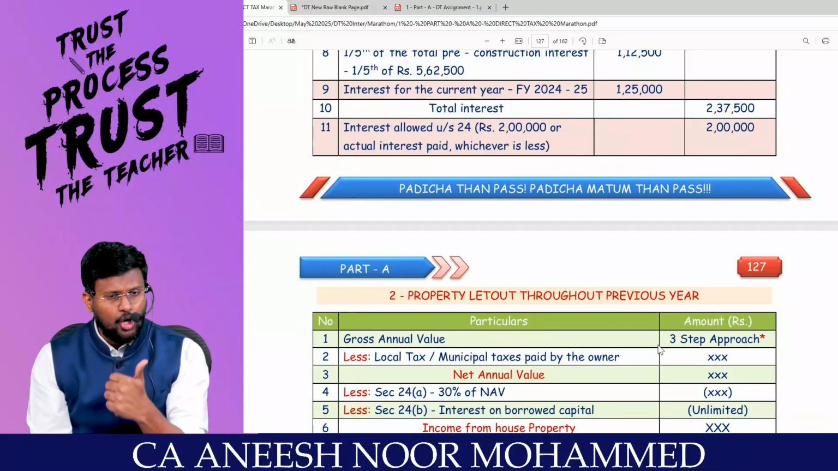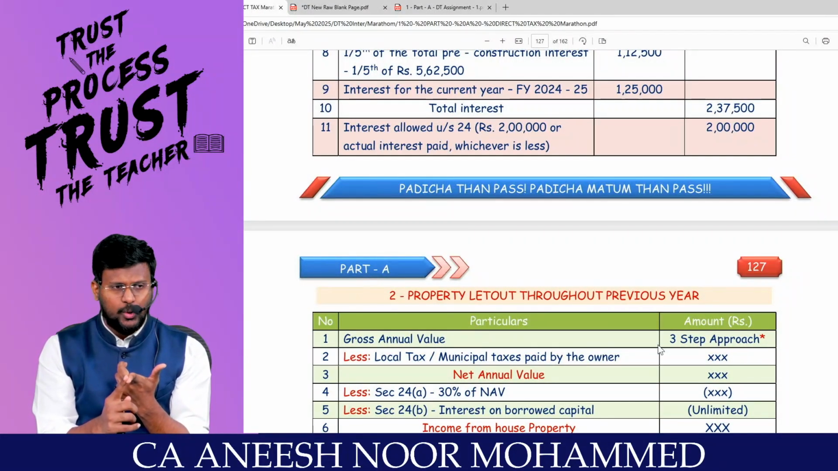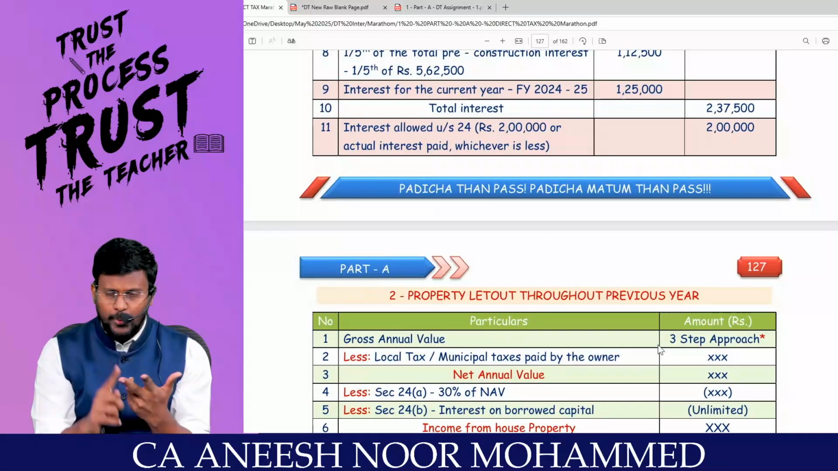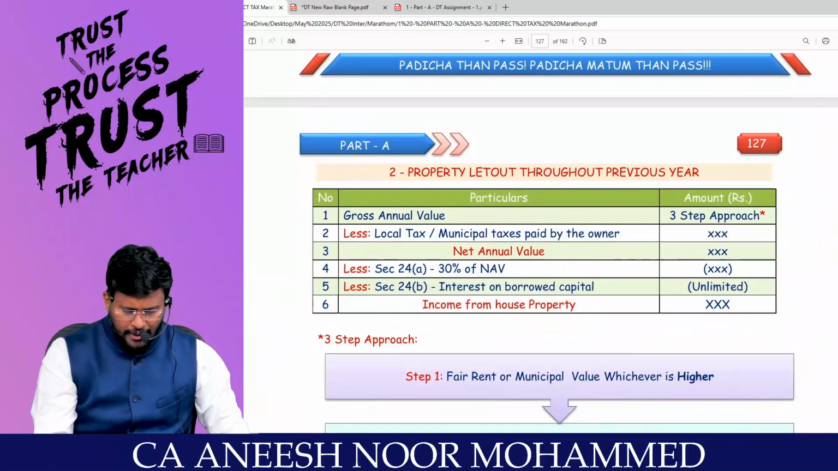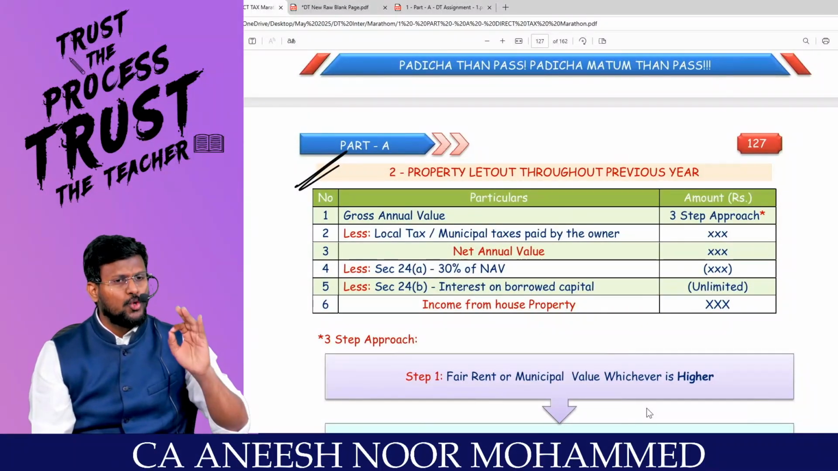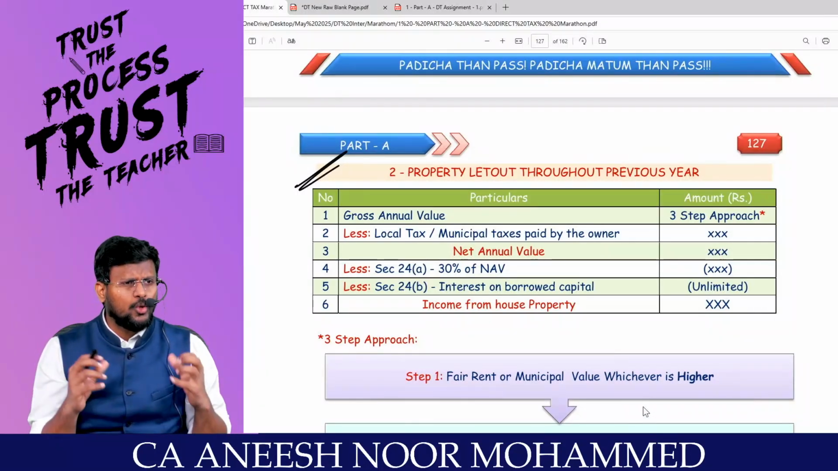Loan should be taken on or after 1/4/1999. Loan amount should be used for the purpose of construction or acquisition of the property. Such construction or acquisition should be completed within a period of 5 years from the end of the financial year in which the loan has been taken. Comfortable? I am moving to the second set of property called fully let out property. So there is a house property, you have let out the property.